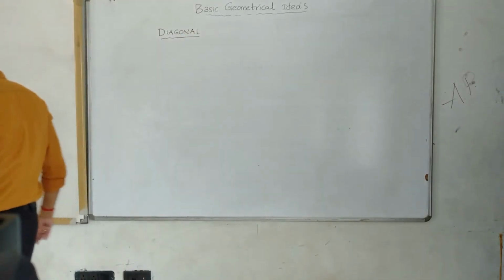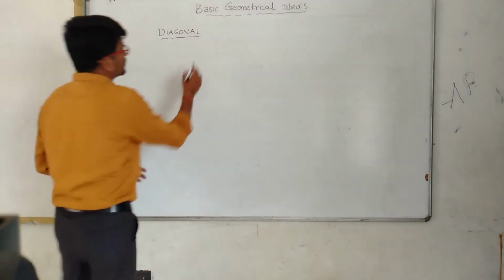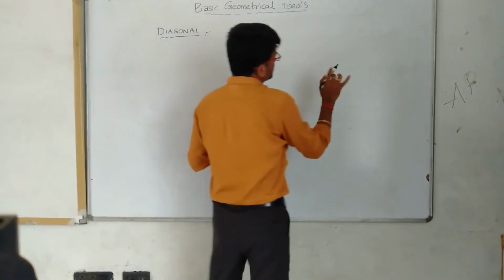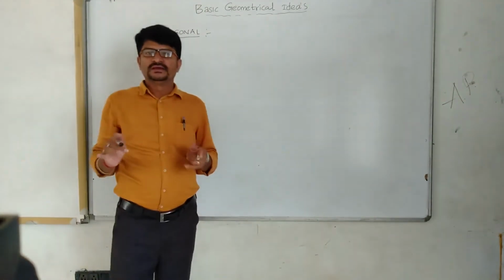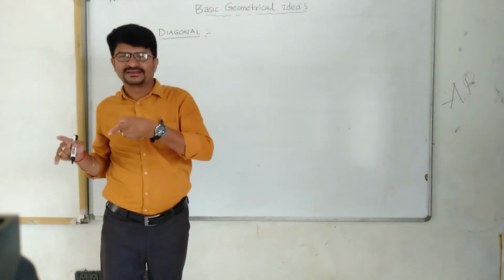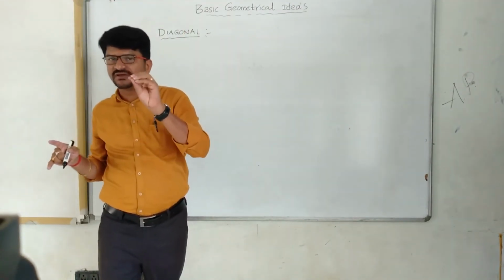What is a diagonal? For any quadrilateral or polygon, a line segment which joins opposite vertices of a polygon is called a diagonal. Children, just listen to me, all of you.